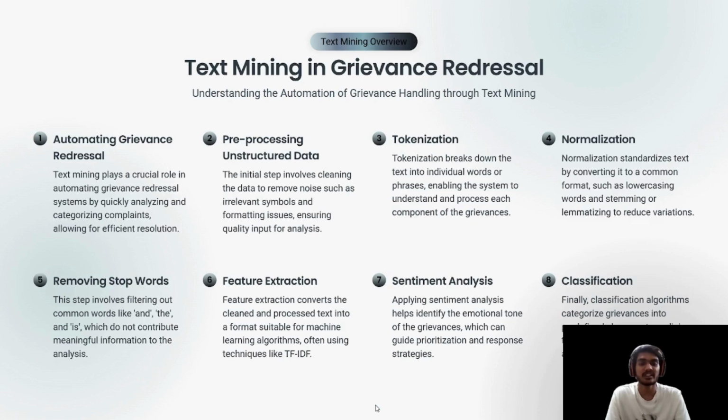Sentiment analysis. Applying sentiment analysis helps identify the emotional tone of grievances, which can guide prioritization and response strategies. Classification. Finally, classification algorithms categorize grievances into predefined classes, streamlining the routing process for appropriate resolution.